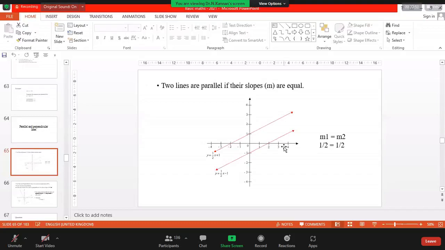But if you have this scenario, you have to meet one condition. What is that? You have to have the same slope. If you want to have parallel lines, the condition is that you should have the same slope. The gradient should be the same. Otherwise, it is not possible for you to have parallel lines. You got it? Understood or not? Understood. Yes, please make a note on this.